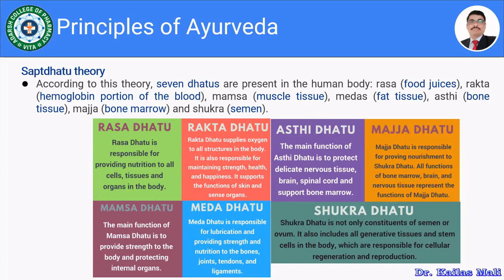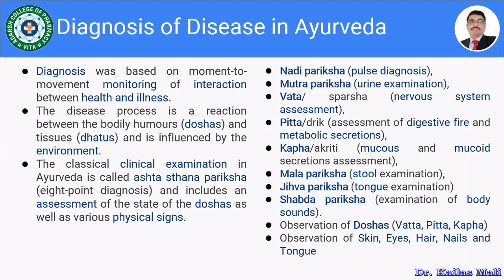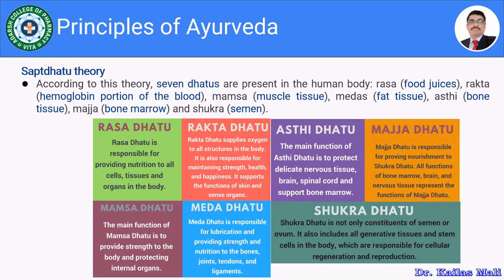So we have discussed the three theories. The very first theory is known as the Pancha Bhuta theory, the second is the Three Dosha theory, and the third is the Sapta Dhatu theory. In the Pancha Bhuta theory, there are 5 elements.